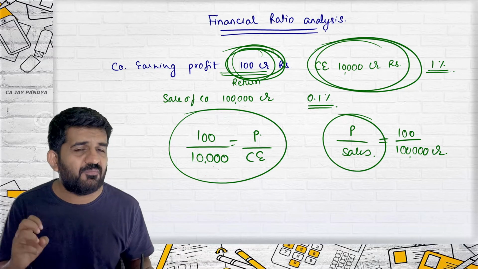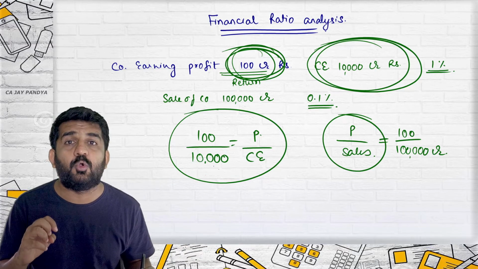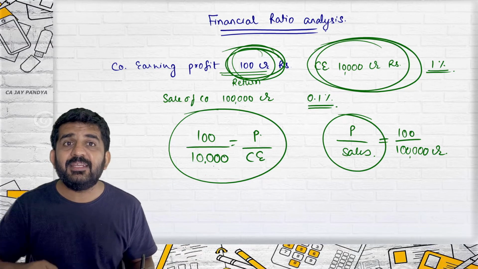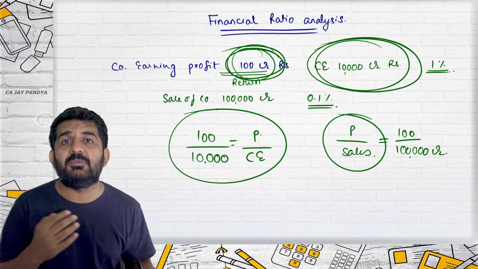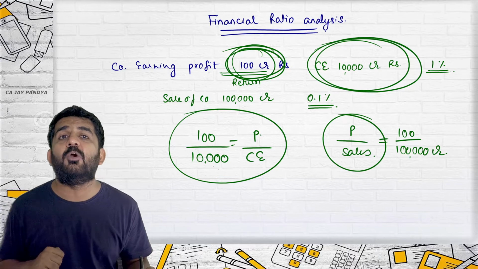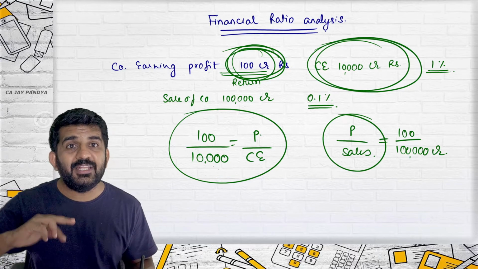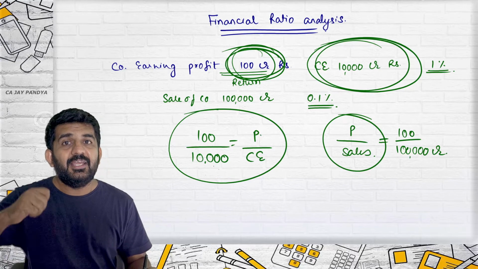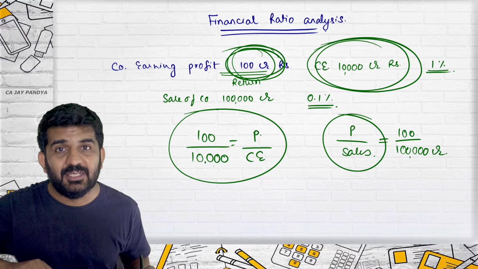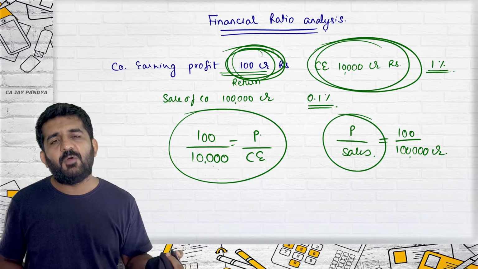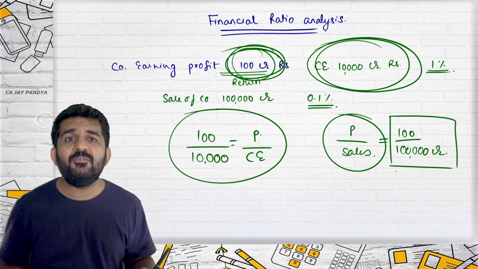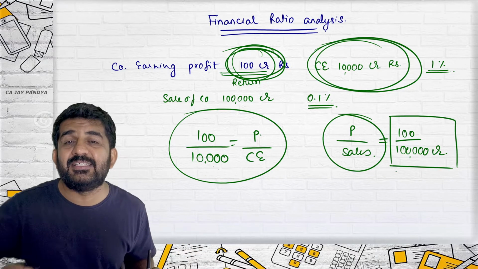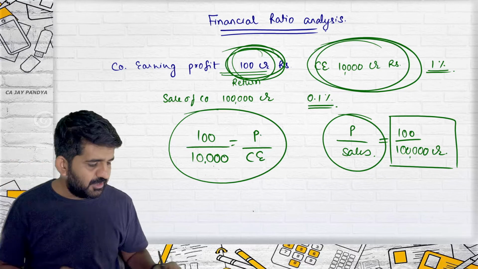This concept we learned even when we were doing cost of capital. 100 crore rupees of interest might be termed as lower or might be termed as higher. It depends upon what amount you have borrowed. So in that case also we did interest divided by capital multiplied by 100 and found out the cost. Whenever you want to analyze something, I'll give you another example.